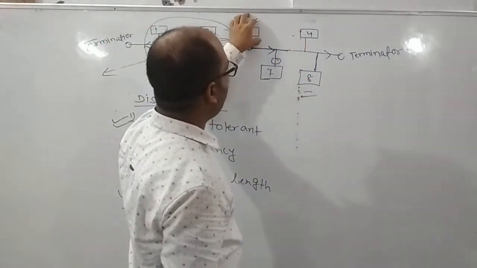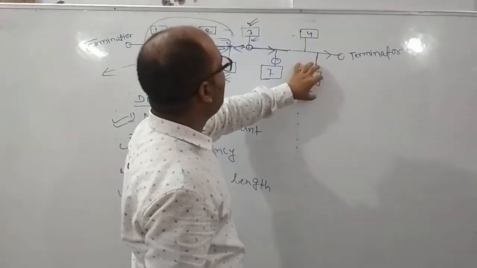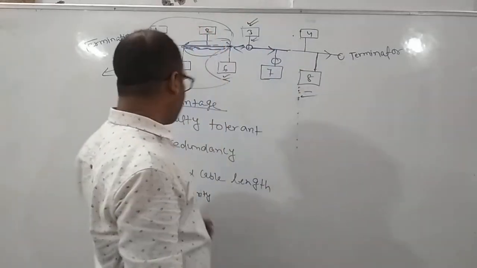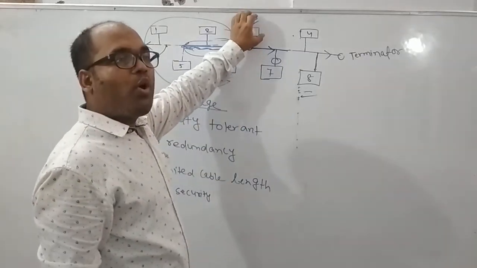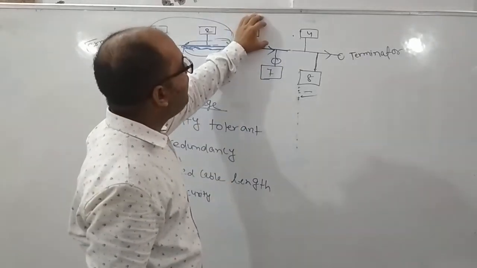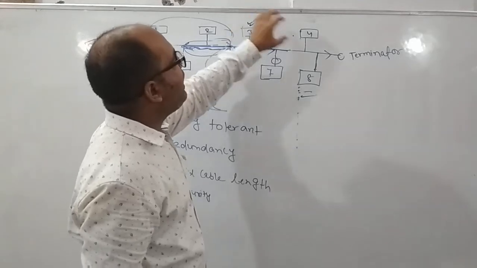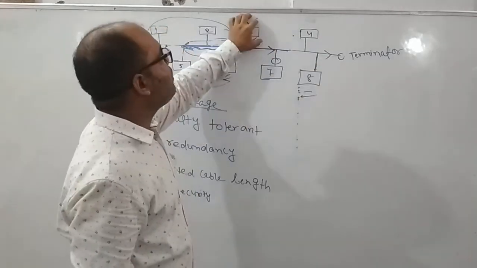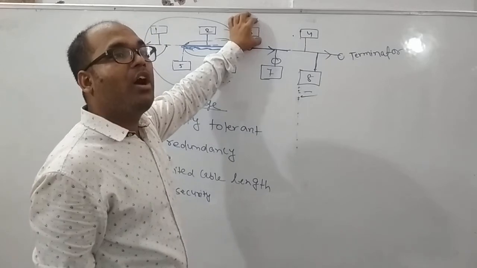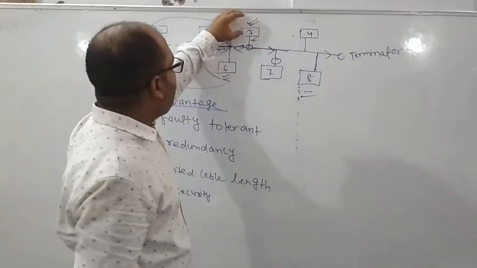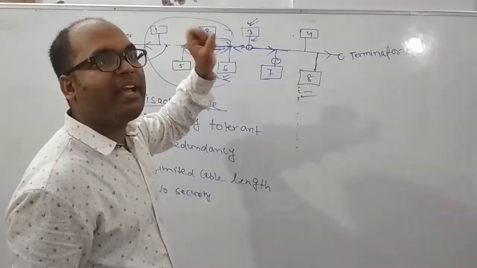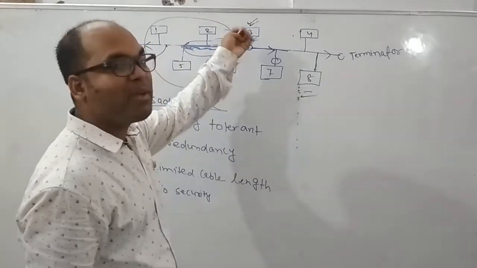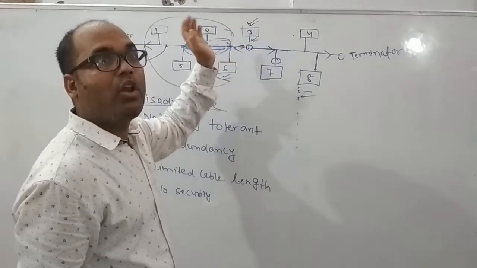And suppose this node wants to send data to this node, so this node will accept the data. But here is the problem. Suppose this node wants to share important, secure data, like a bank account number, or the username and password of the bank login.